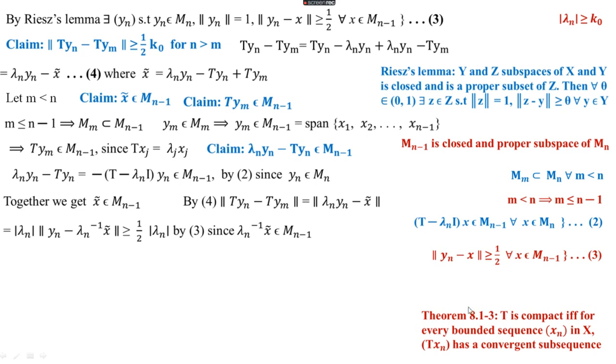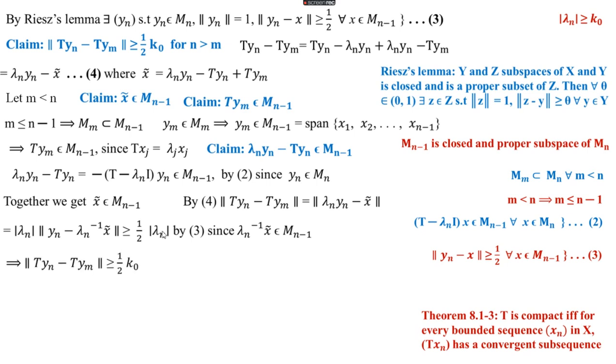And from equation 3, we get norm of yn minus x greater than or equal to 1 by 2 for all x belongs to Mn minus 1. Here x tilde belongs to Mn minus 1. So lambda n inverse into x tilde also belongs to Mn minus 1 because it's a scalar multiple and Mn minus 1 is a subspace. So we get norm of this greater than or equal to 1 by 2. Again, modulus of lambda n into norm of this is greater than or equal to 1 by 2 into modulus of lambda n.